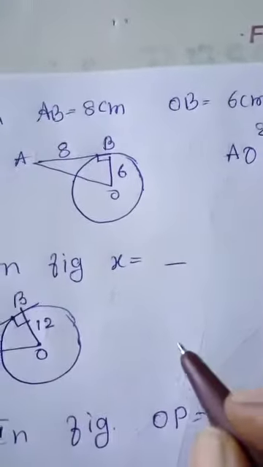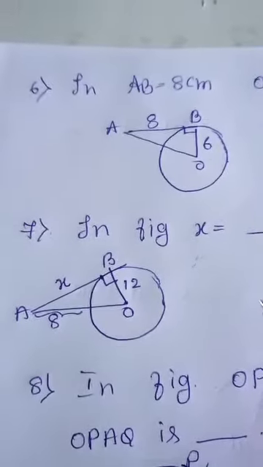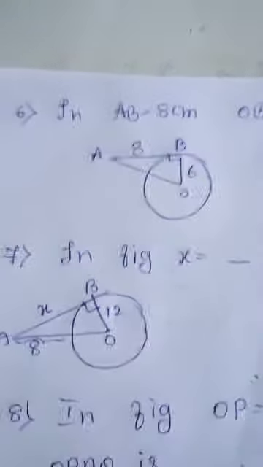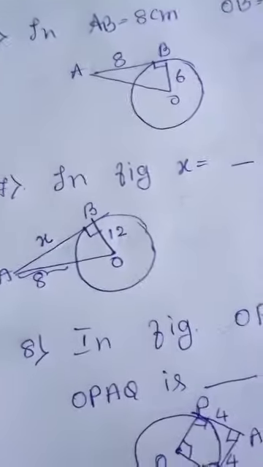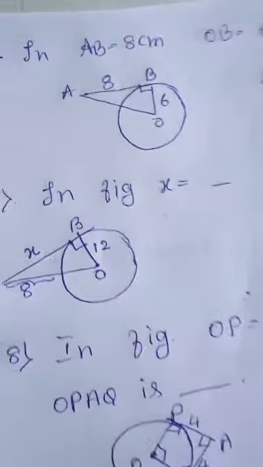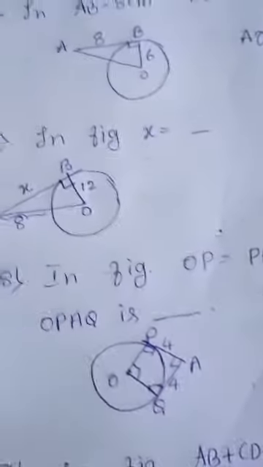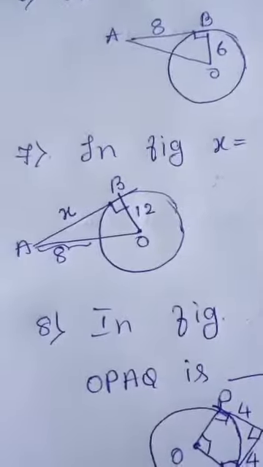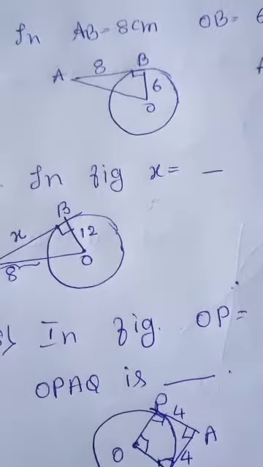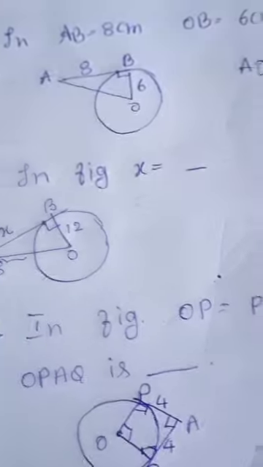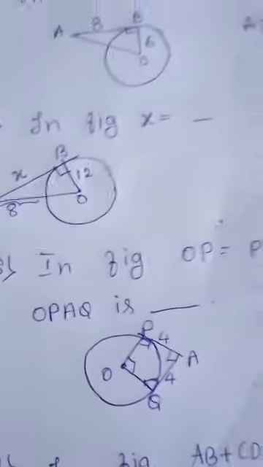Now let us go to the next question. In the figure, x is equal to dash. We can find the value of x here. Observe the figure carefully. In the right angle triangle ABO, the hypotenuse is AO. AO square is equal to BO square plus AB square.